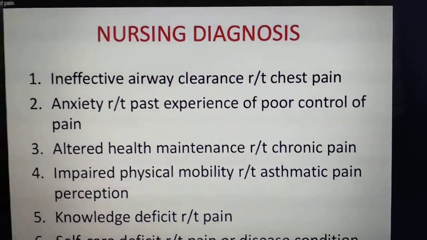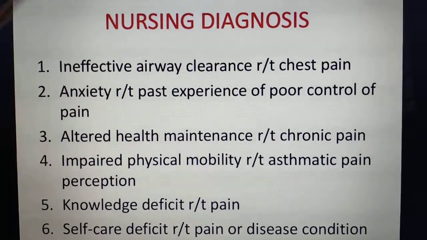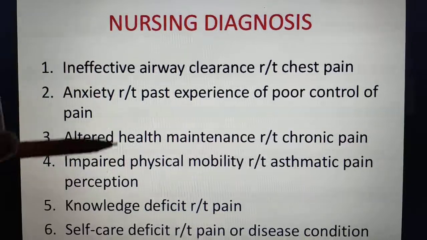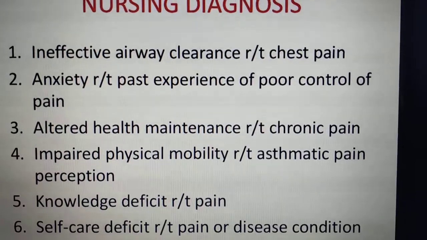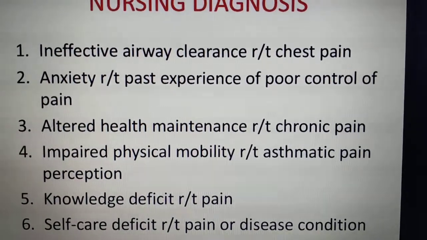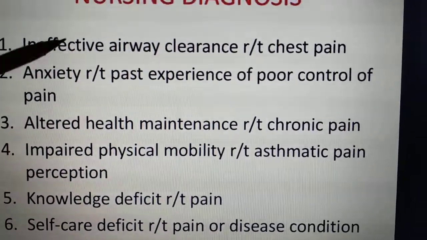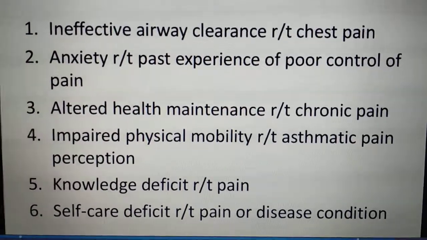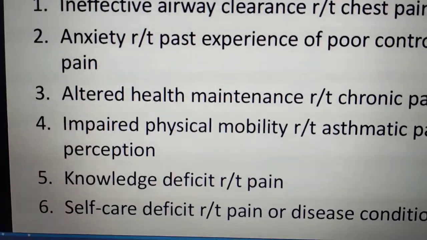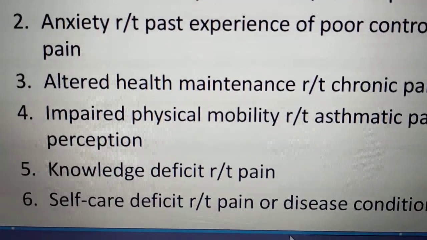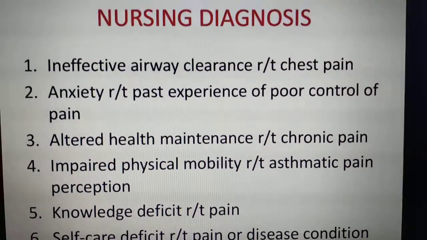Okay, understood what I'm telling? We can say many, but always for the pain, you say the nursing diagnosis is pain only. I will give you some extra information here, but always when you are starting the nursing diagnosis, write the pain first. Okay, acute pain related to fracture, understood? And pain related to airway blockage, like that. Also for all the diagnosis we are writing knowledge deficit related to pain, self-care deficit related to pain or disease condition. All this we can write as nursing diagnosis, understood?